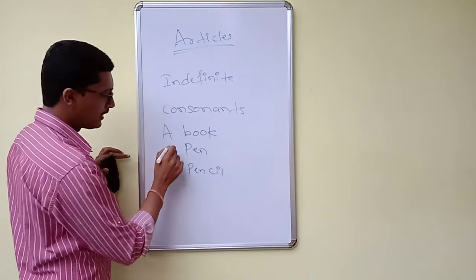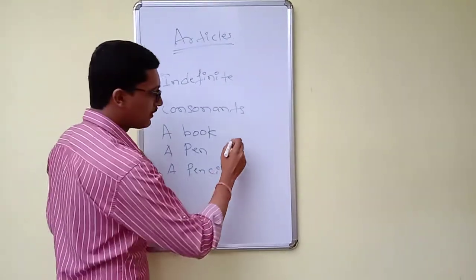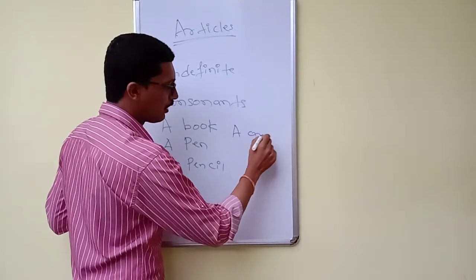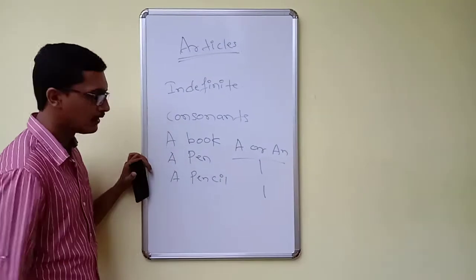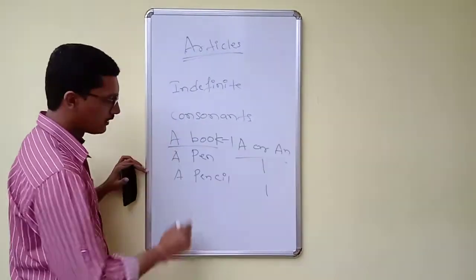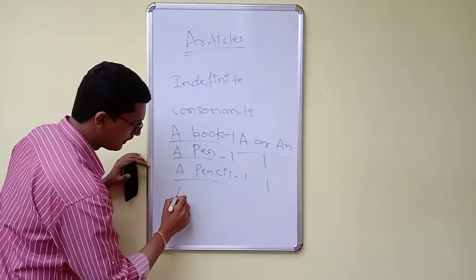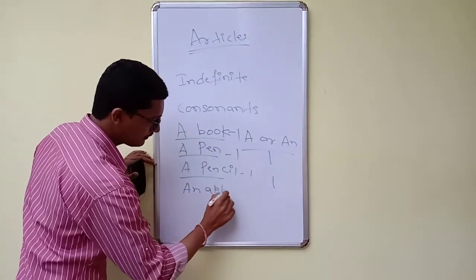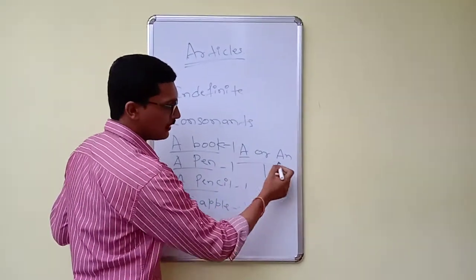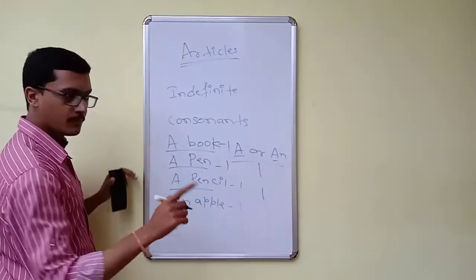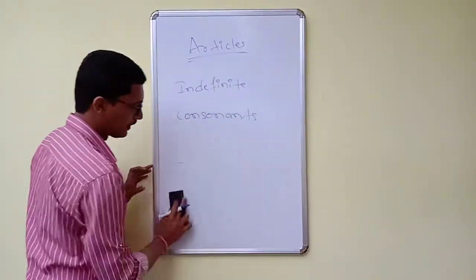And most importantly, we have to understand one thing here. Whenever we are using the indefinite article "a" or "an", we are speaking about one thing. A book, one book. A pen, one pen. A pencil, one pencil. An apple, we are speaking about one apple. So whenever we use a pen, an apple, or anything like that, we are speaking about one person or one particular thing.